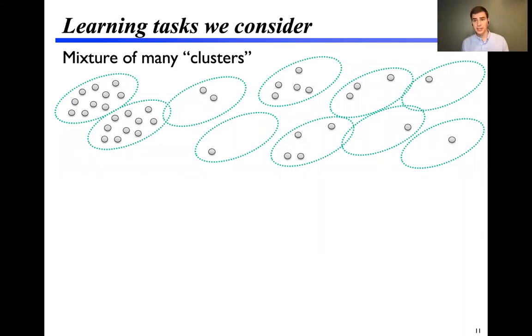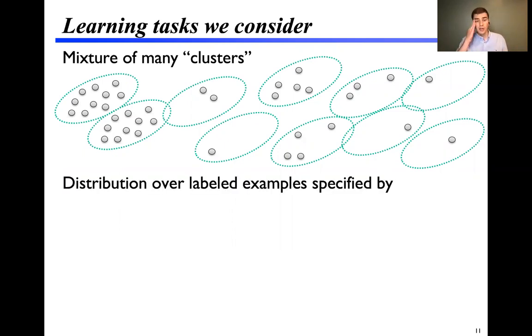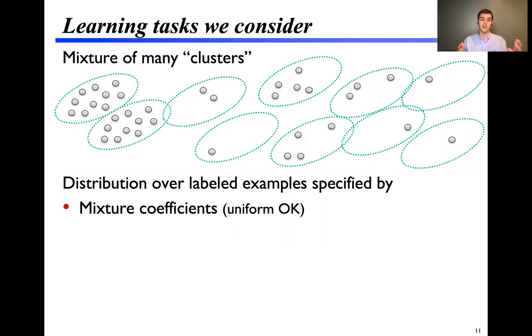The learning tasks we consider will all, like the hypercube cluster example, be a mixture of many clusters. A distribution over labeled examples will be specified first by a set of mixture coefficients. For this talk, it's fine to think of just a uniform mixture over clusters, although you can get different flavors of results with different sets of mixture coefficients.